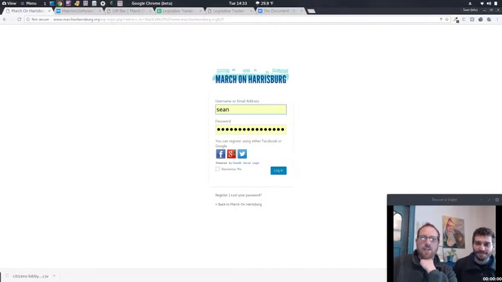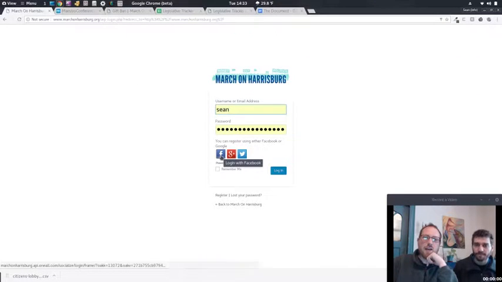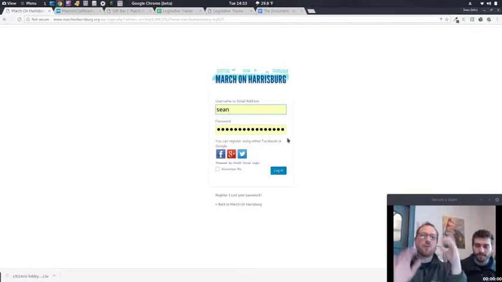You can log in with Facebook, Google, or Twitter. Just remember that you want to stay consistent with whichever one you logged in on. If you logged in initially under Facebook and then you log in with Google, it will create a separate user for you, and you will not be in all of your awesome groups and all the good stuff that's in the back end. So just remember, if you started with Facebook, stay with Facebook. If you started with Google, stay with Google. Everybody, please log in ASAP if you haven't done so already.